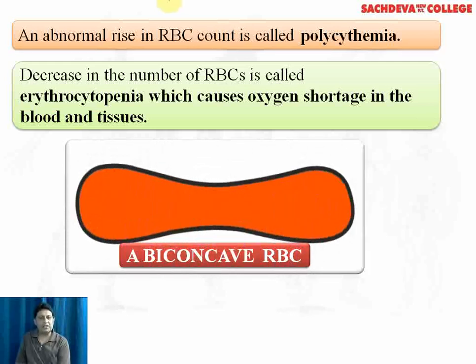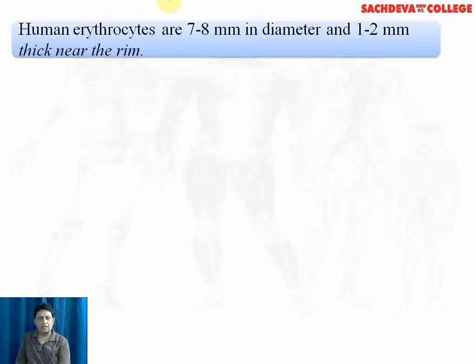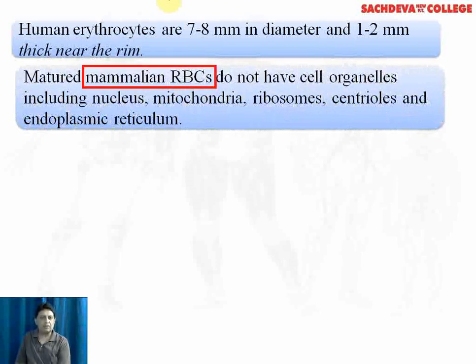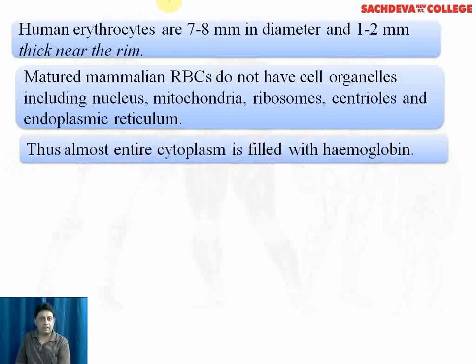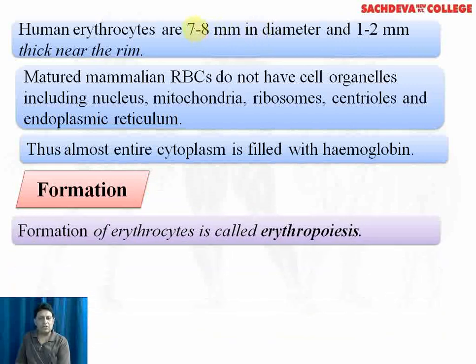In the diagram, you can see the shape of a typical biconcave human RBC. Size of the human RBCs, it is around 7 to 8 millimicron in diameter and 1 to 2 millimicron thick near the rim. A mature mammalian RBC does not contain any cell organelle. Thus, the entire cytoplasm of RBC is available to be filled with hemoglobin, which is the main function, of course, of RBCs. Formation of erythrocytes or the RBC is called erythropoiesis.